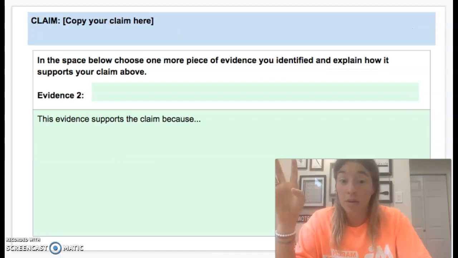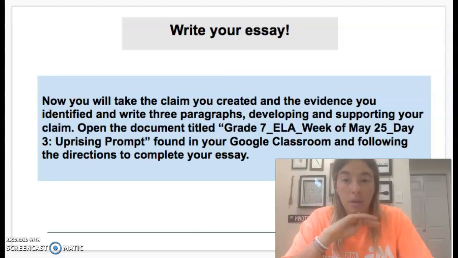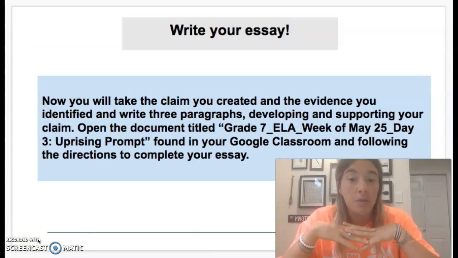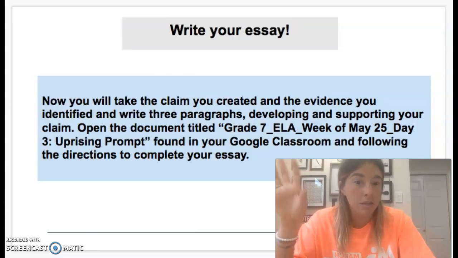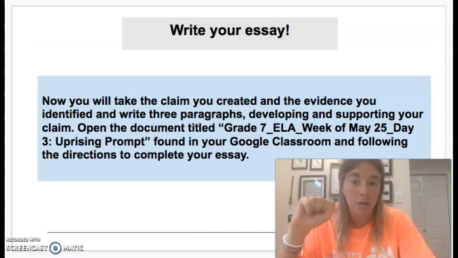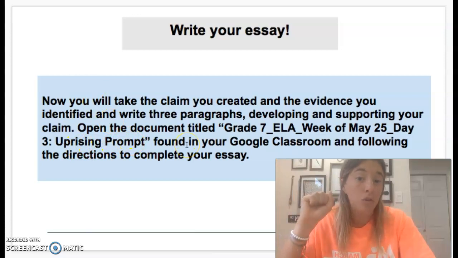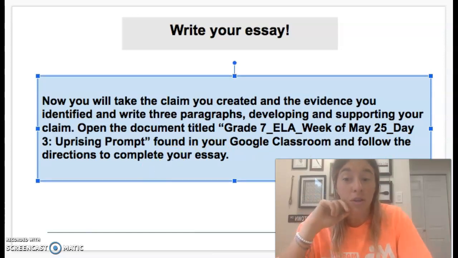They can answer both of them together, or they can answer each of them separately, whatever you feel will have the writing flow better. So now you will take the claim you created and the evidence you identified and write 3 paragraphs. If you did these 2 slides to your absolute best ability, writing this essay is as easy as copying and pasting. Okay? Open the document titled Grade 7 ELA Week 25, Day 3, Uprising Prompt. I'm going to give it to you. You're going to get your own copy, found in your Google Classroom, and follow the directions to complete your essay.